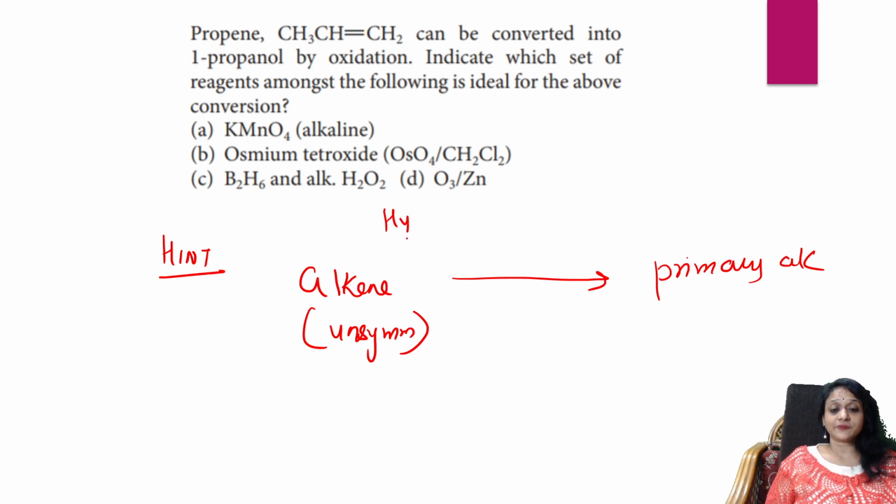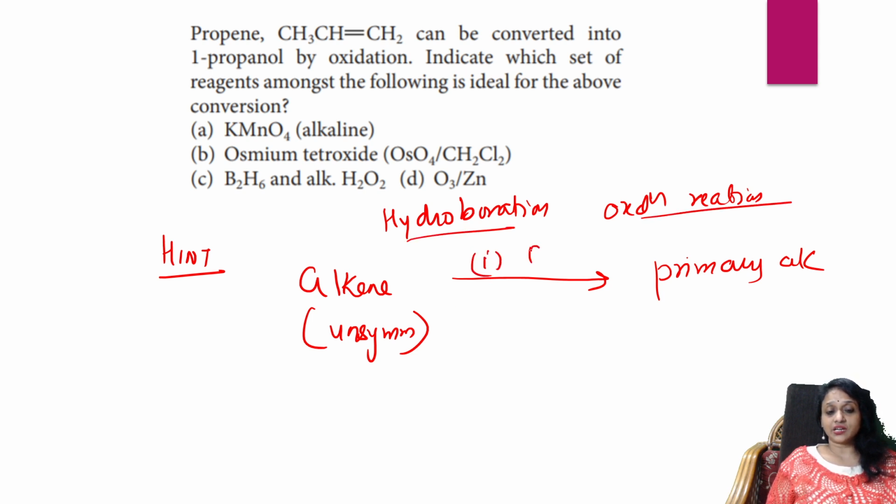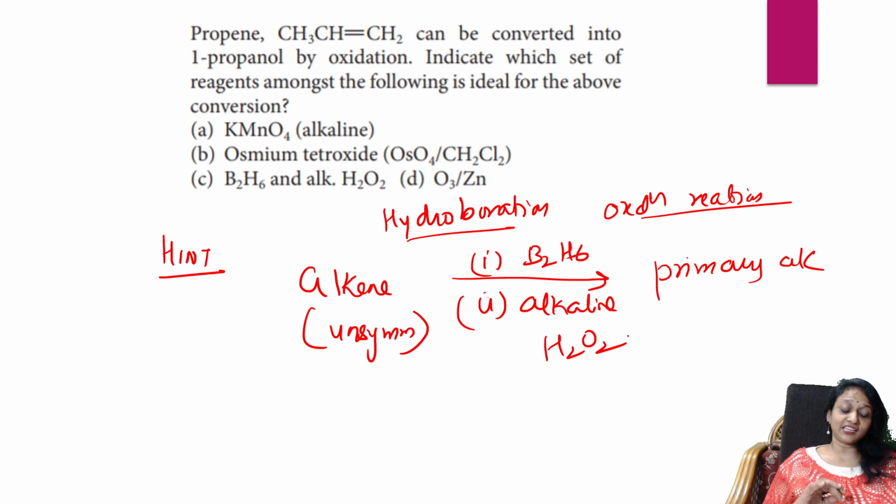So this is the hydroboration oxidation reaction. That hydroboration oxidation reaction always uses diborane and alkaline hydrogen peroxide. Right. So step by step, the alkene first forms tripropyl borane, then forms primary alcohol. So this is nothing but option C.